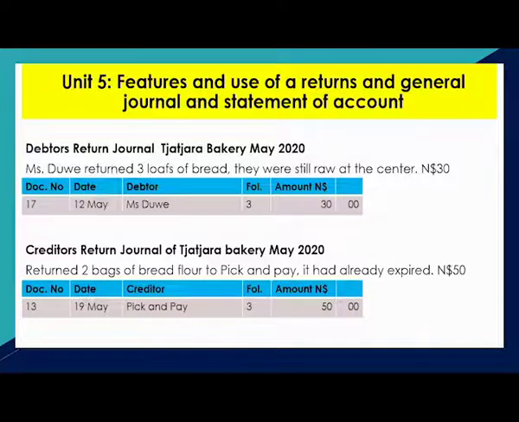So Chachara's Bakery's creditors return journal will have Pick and Pay in it because Chachara returned 2 bags of bread flour to Pick and Pay because they had already expired and they are worth $50. So in that creditors return journal, you find all the creditors to whom Chachara has returned something. So Pick and Pay will appear there and the goods worth $50.